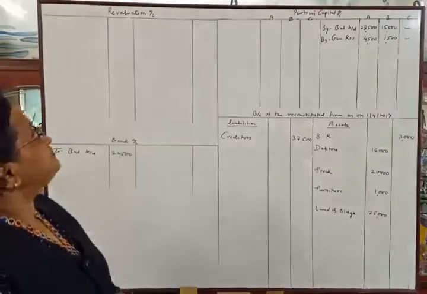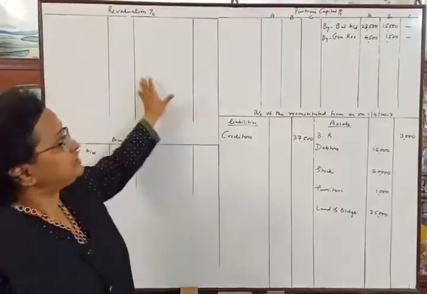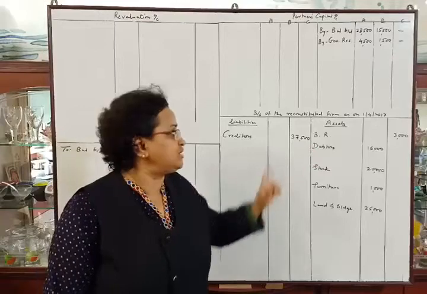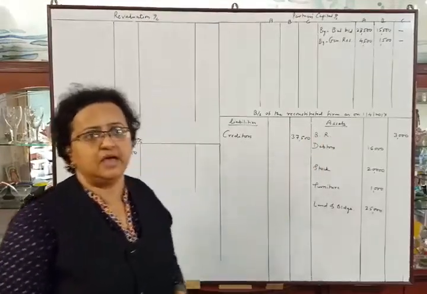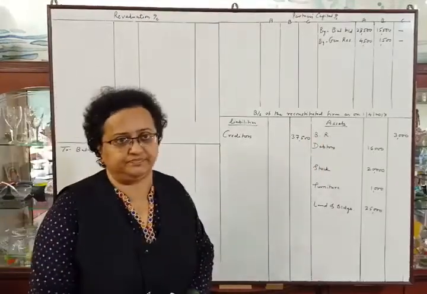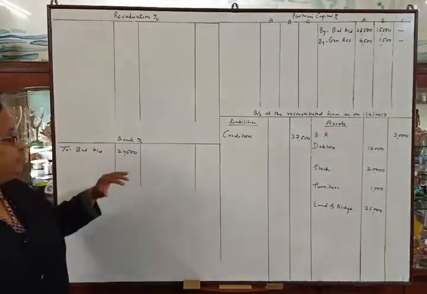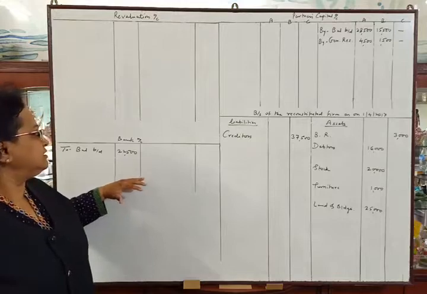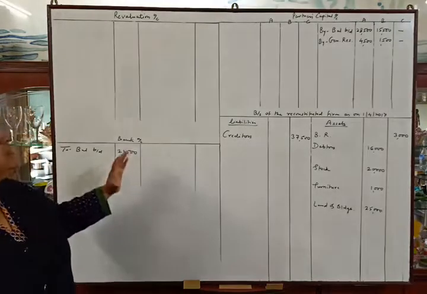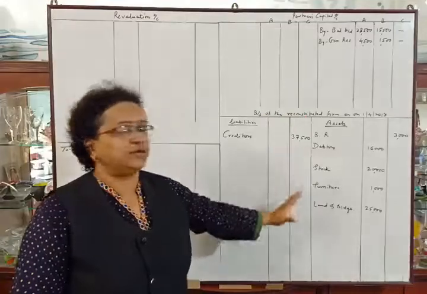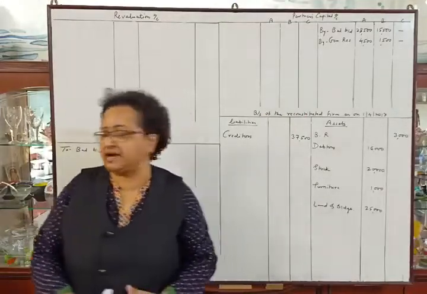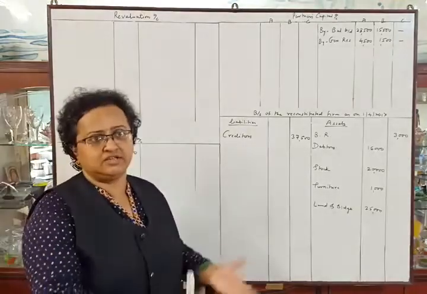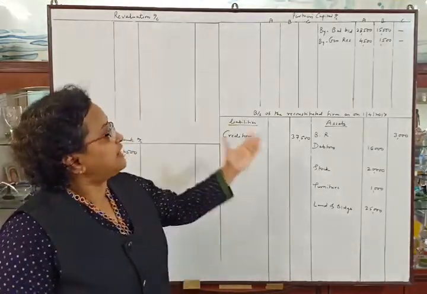Let us start now. We have to prepare revaluation account, partners capital account and balance sheet of the reconstituted firm as on 1st April 2017 after C's admission. I have prepared also bank account just for better understanding, but you can only draw revaluation account, partners capital account and balance sheet. Okay, let us start now. First we have to transfer items from balance sheet. I have transferred the items already.